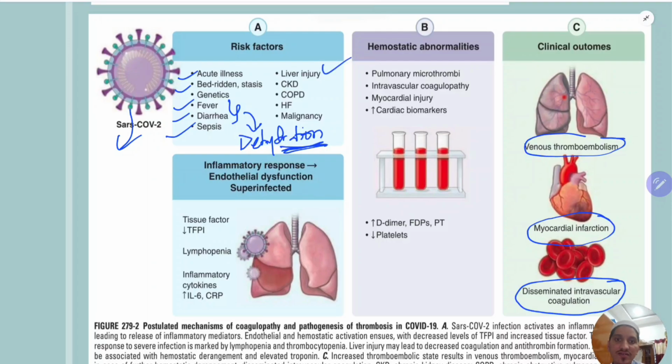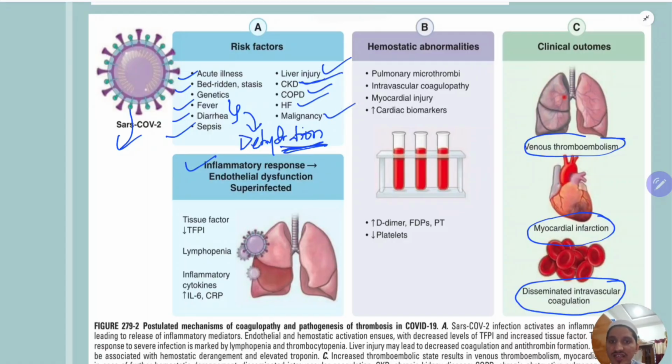Liver injury. So why does liver injury cause increased risk? Because the naturally occurring anticoagulants are not synthesized. CKD, here the natural anticoagulants like antithrombin 3, protein C are lost through the kidney. COPD, hypoxic, so increased thrombin. Heart failure, again same. Malignancy, same. So what will this do?